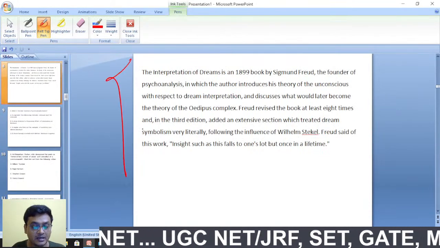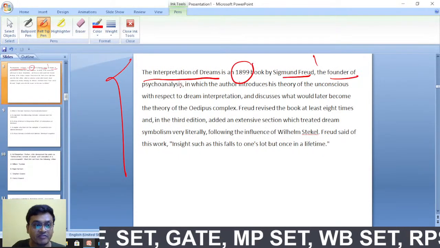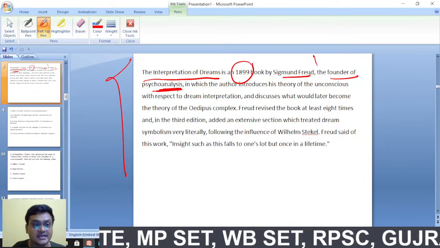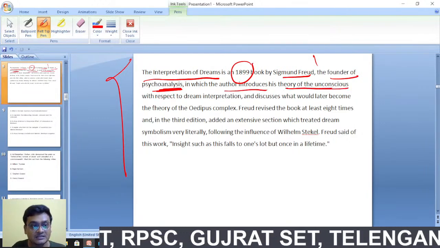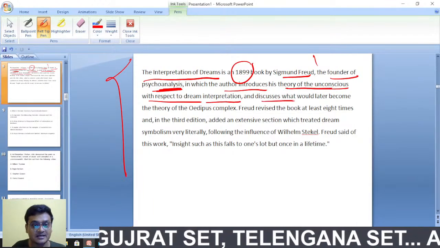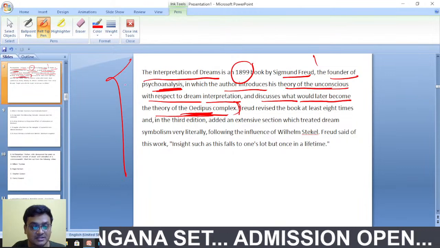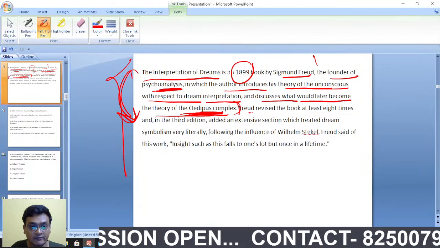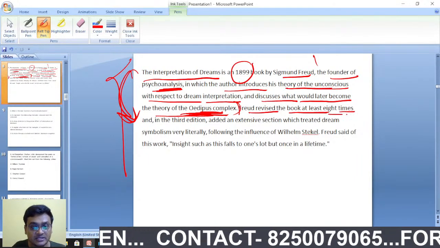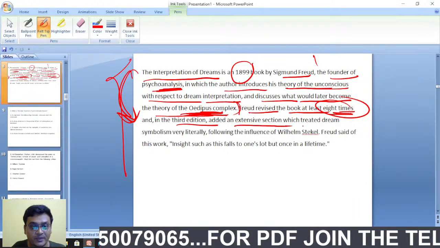We'll be quickly covering this. The Interpretation of Dreams is an 1899 book by Sigmund Freud, the founder of psychoanalysis, in which the author introduces his theory of the unconscious with respect to dream interpretation, and discusses what would later become the theory of the Oedipus complex. We will be moving to the Oedipus complex. Freud revised the book at least 8 times, and in the third edition added an extensive section which treated dream